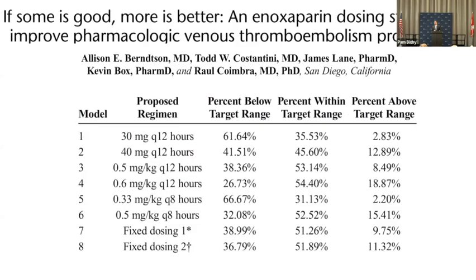So weight-based dosing has this guidance that you're going to get patients on their more appropriate dose quicker. I really like this paper because it looks at what the percent within the target range should be. Now you can jump it up to 0.6 and you'll have more within the target range, but you look to that far right-hand column, you'll see you'll have more above it. So 0.5, as we see from this, is a safer way to dose. And if you're including the anti-10A levels, you'll find that right dosing with some follow-up measurements. Next slide.